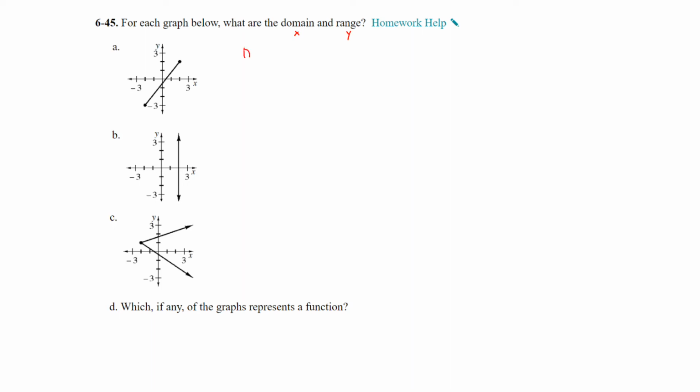So for part A, domain, since they do not have arrows on them, it starts at -2 and goes all the way up to +2. That's the x-axis that I'm looking at in terms of the values, how far that line begins and ends. So we're going to say that x is greater than or equal to, because it is a closed circle, at -2. Let me give myself a little bit more room here.